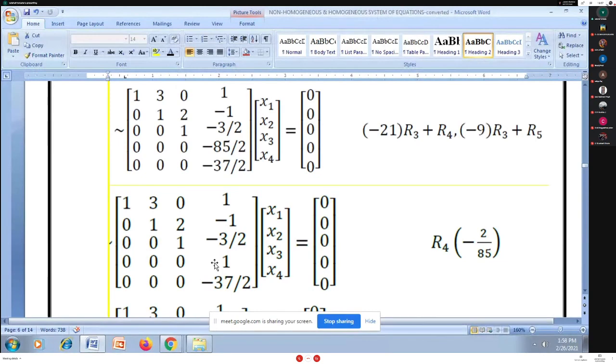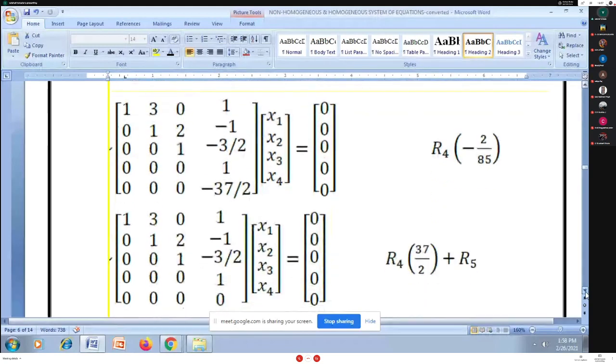With the help of R4, I'm using R5 plus 37 by 2 R4, and now I have the bottom row as a 0 row.